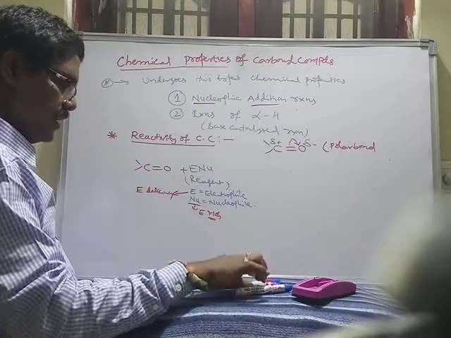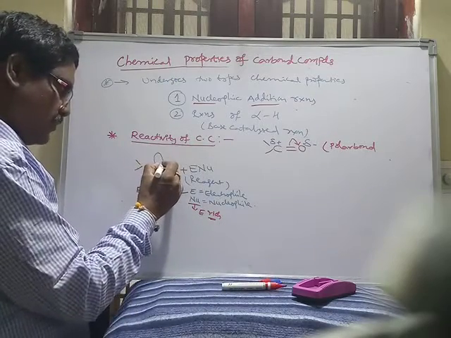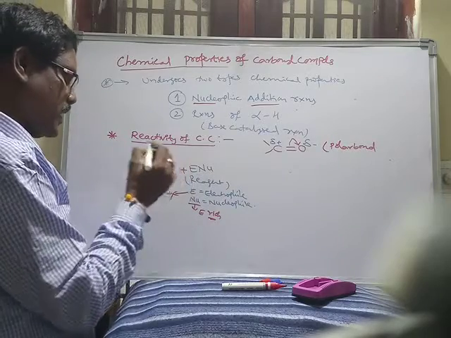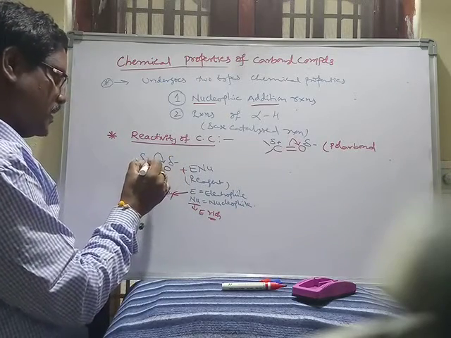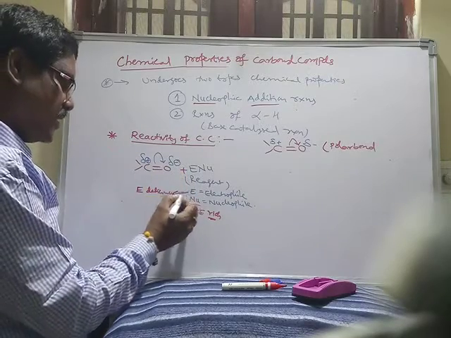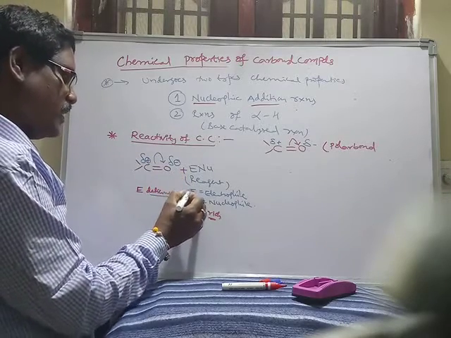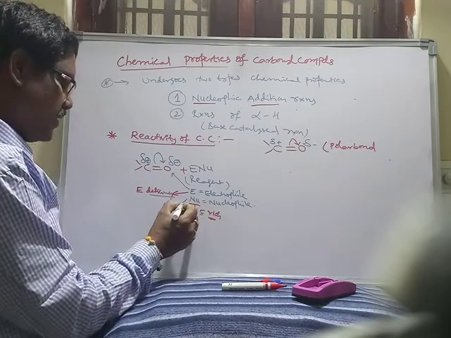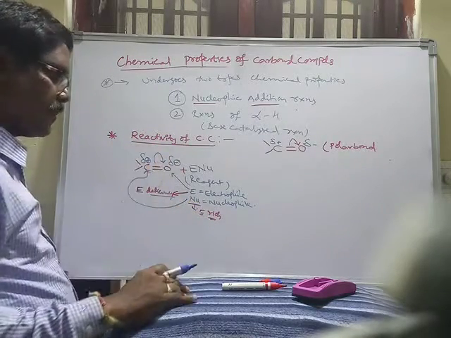Due to the shifting of the pi bond towards the oxygen, oxygen gets a negative charge and carbon gets a positive charge. Now the negative charge can attract the electron deficient electrophile, and the nucleophile is attracted to the carbon.